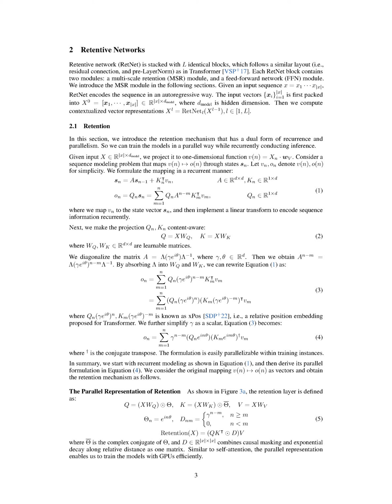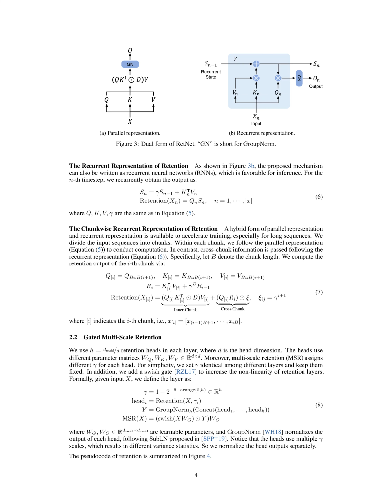If n is greater than or equal to m, D is equal to gamma^{n-m}, where gamma is a constant. If n is less than m, D is 0. The retention of X is then calculated by multiplying Q and the transpose of K element-wise by D, and then multiplying the result by V. This parallel representation allows us to train our models efficiently using GPUs.